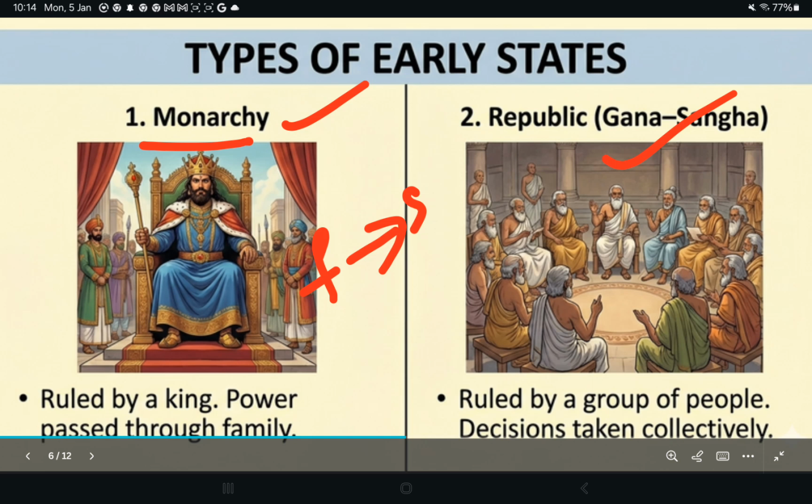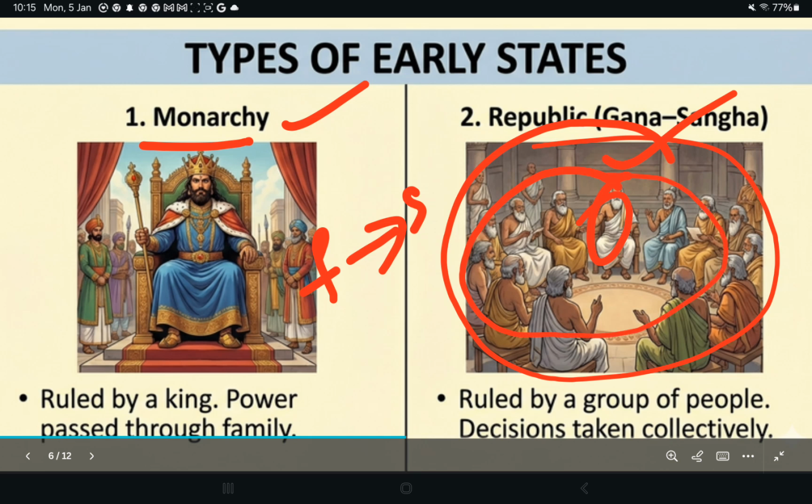In the republic, the Gana Sabha, a group of people ruled and decisions were taken collectively, not by a king alone. In a monarchy, kingship goes from father to son, and power is passed through the family.